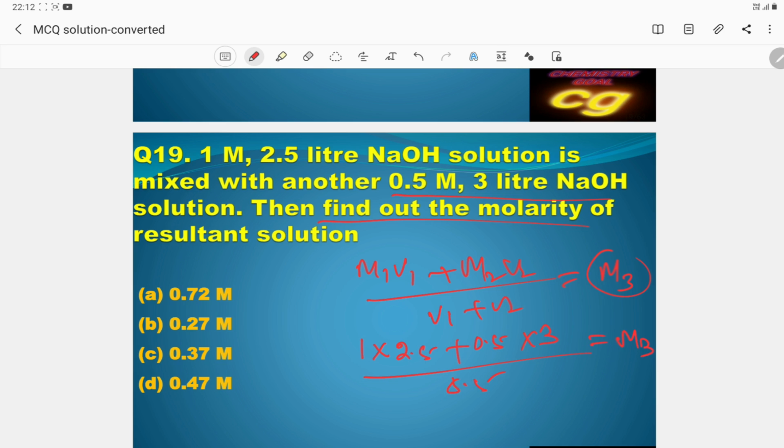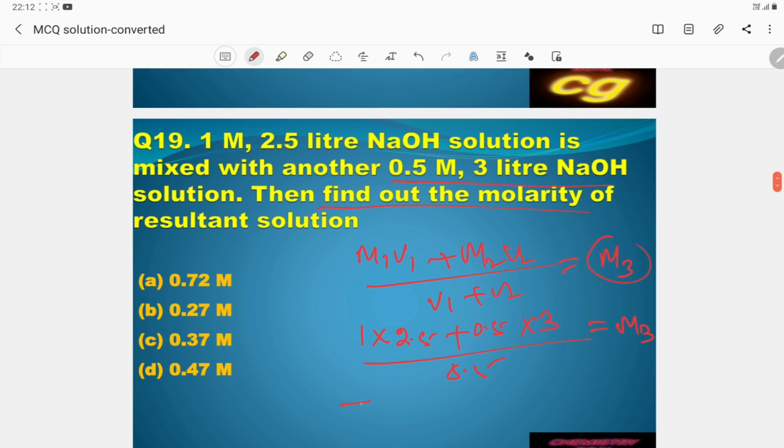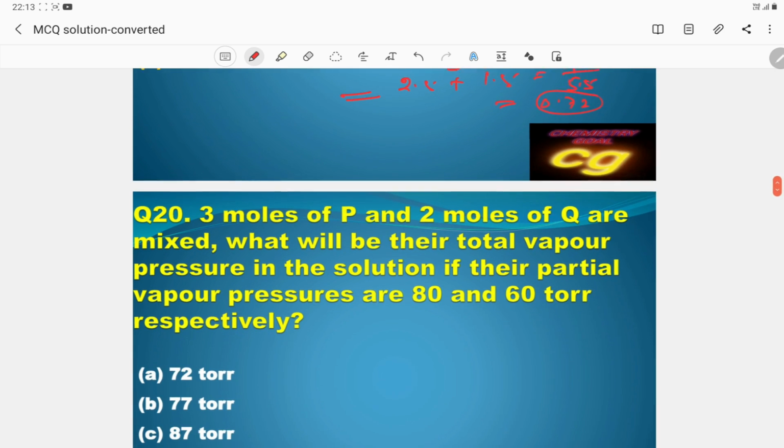If you solve it, 2.5 plus 1.5 is 4. So 4 upon 5.5, the answer is 0.72. This is the concentration, so 0.72 is the final answer. Okay, so you have to remember it in this way.